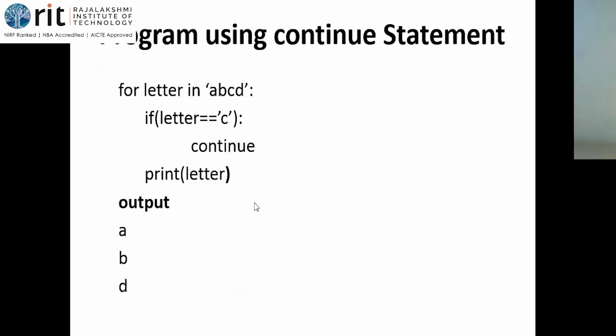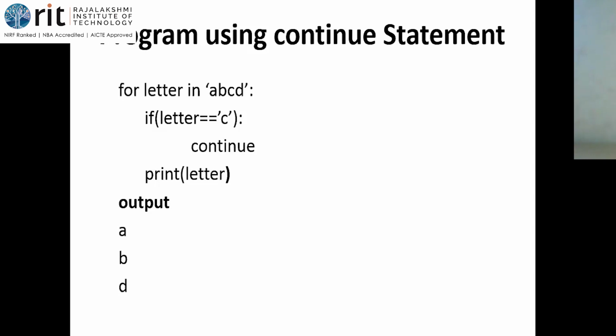See, I'll show the output here itself. I've told what continue is. It is a loop control statement. It is going to skip only a portion of the iteration. Wherever the continue is encountered, it will skip the remainder of the body for that iteration alone, because it will again move to the condition. It will not come out.